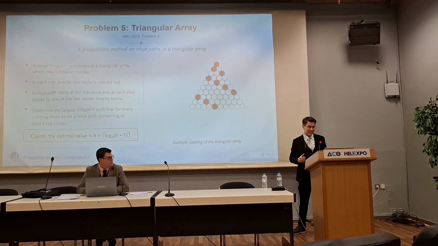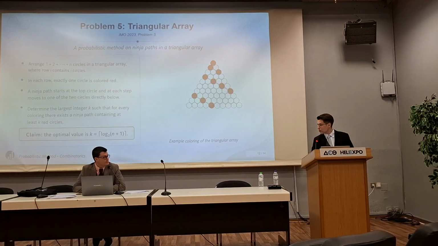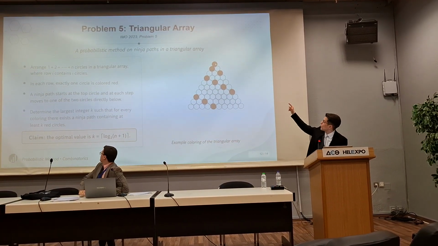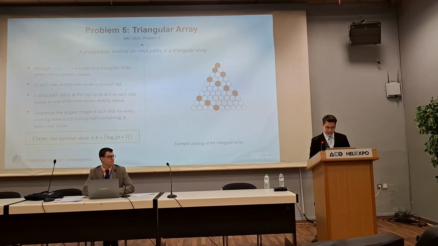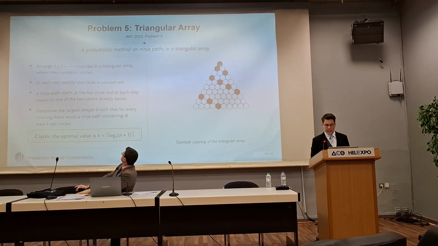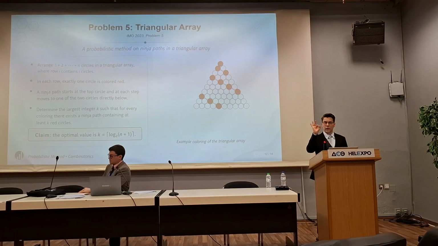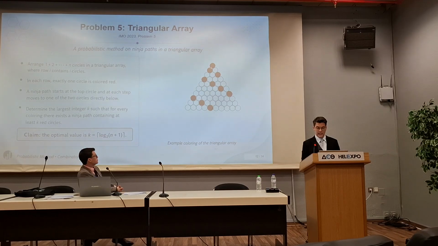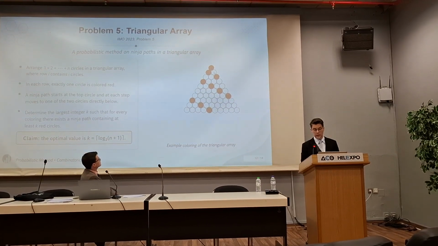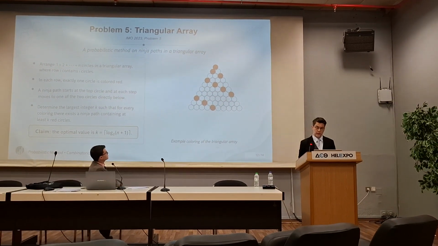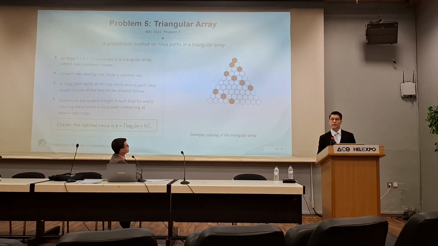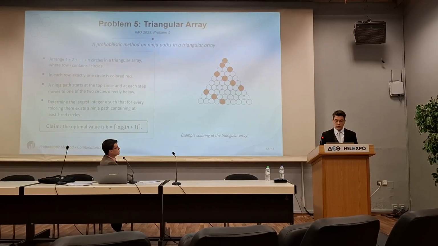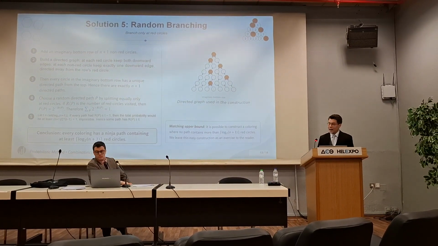So what is a ninja path? A ninja path is a path that gets exactly 1 ball from each line, and the balls have to be adjacent. So from here, I go to here, I go here, here. In every step, I choose right or left, and I extend my path. So this is a ninja path.